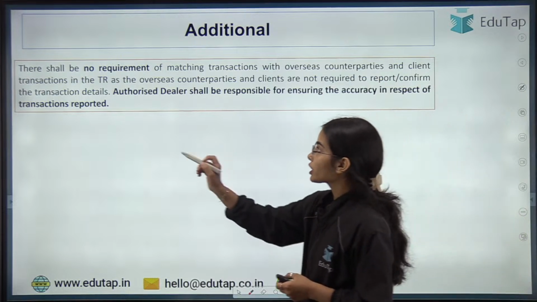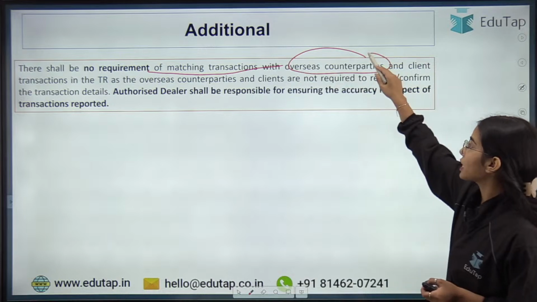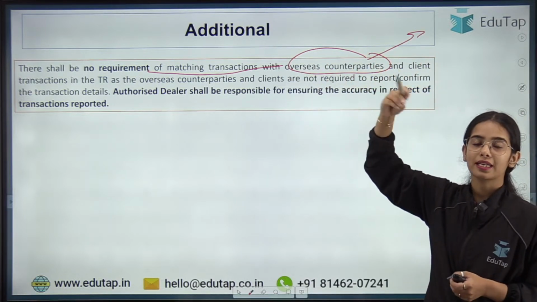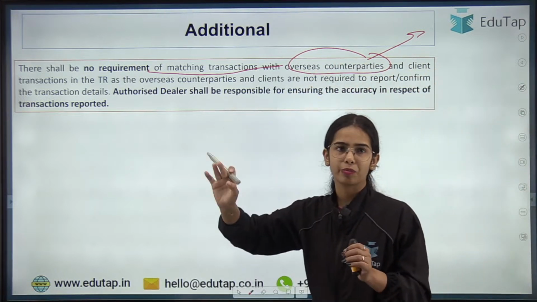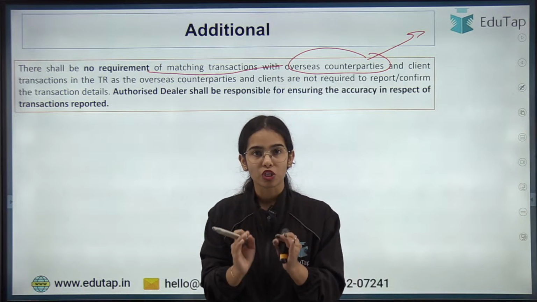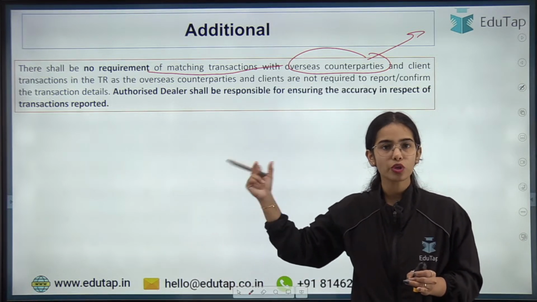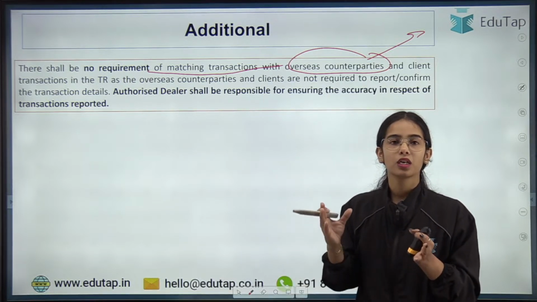So there shall be no requirement of matching the transaction data with the overseas counterparties, that is the other party of the trade, and client transactions in the trade repository. So authorized dealers are responsible for ensuring the accuracy of the transaction report. There is no need for rechecking the data. That is what the RBI is saying.